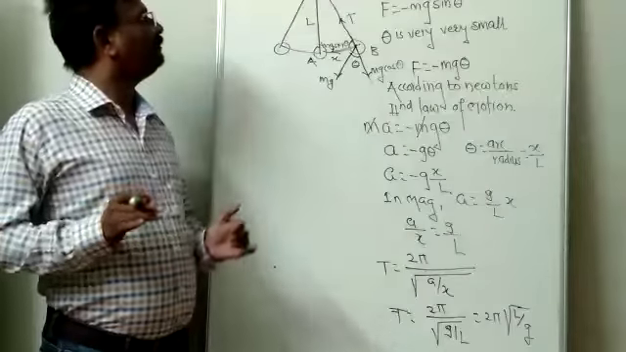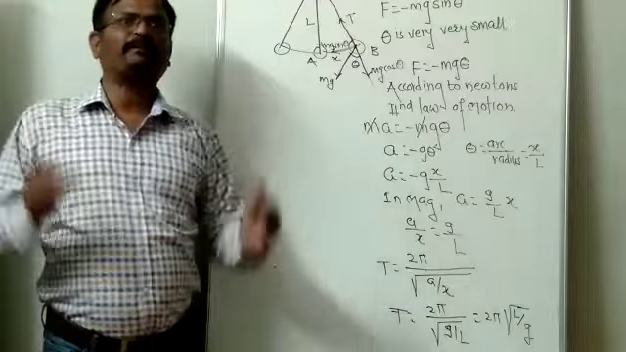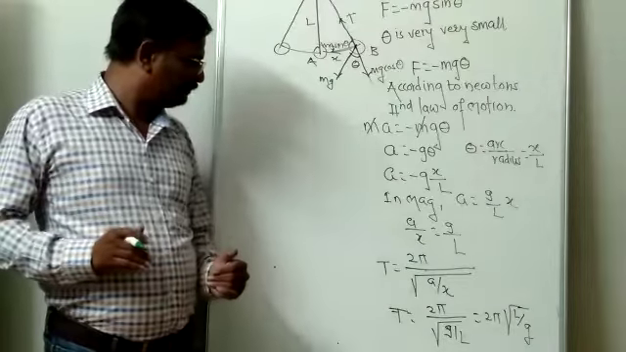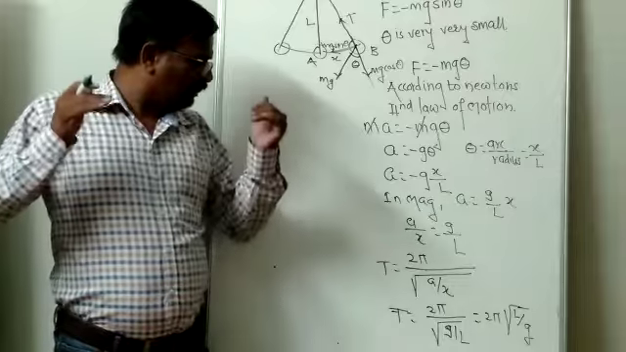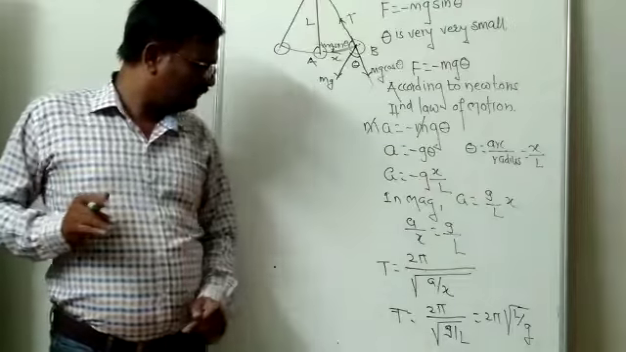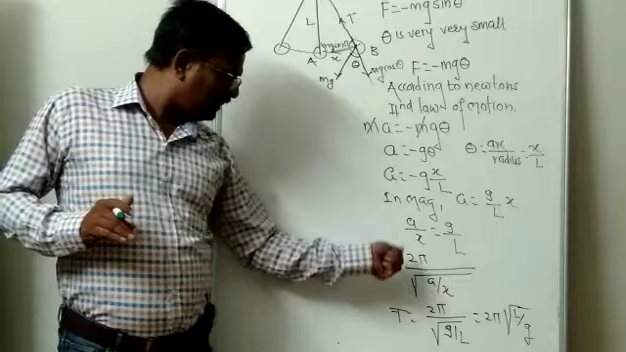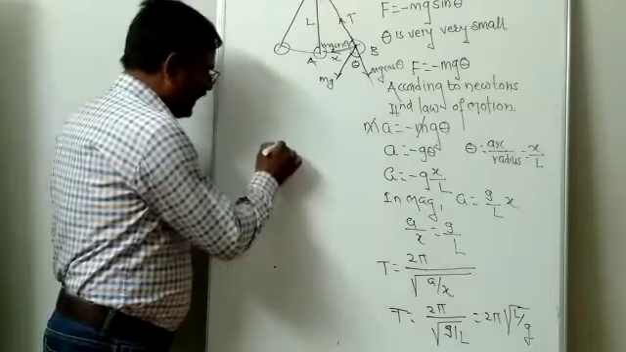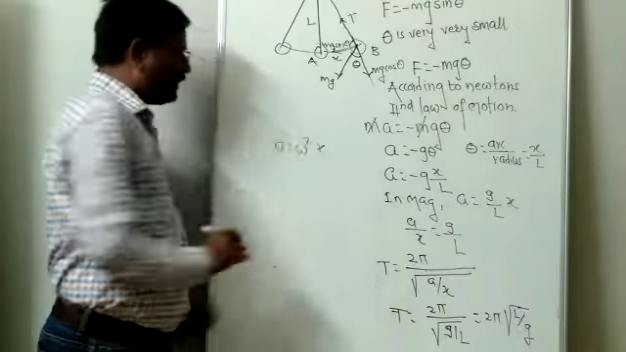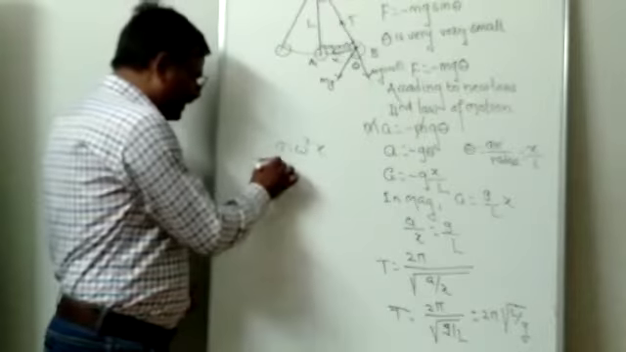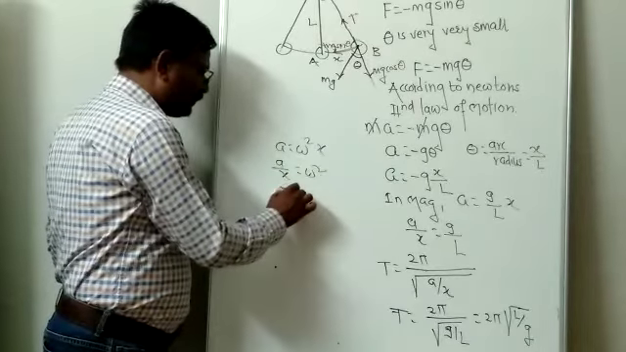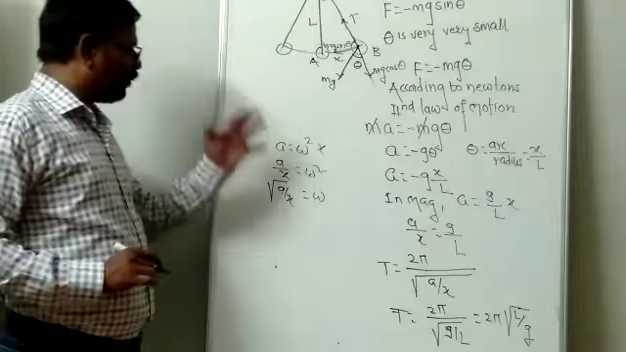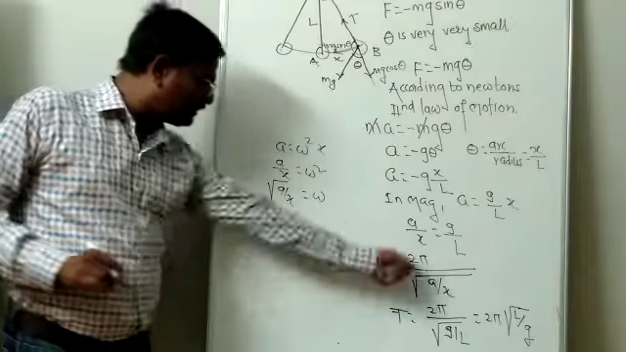What is our objective? To find out the period of the simple pendulum. How to find the period of the pendulum? T is equal to 2 pi upon omega. Instead of omega, I can write under root a by x. How has this happened? See, a is equal to omega square x. We have seen this equation. So a by x is equal to omega square, so omega is equal to under root a by x.